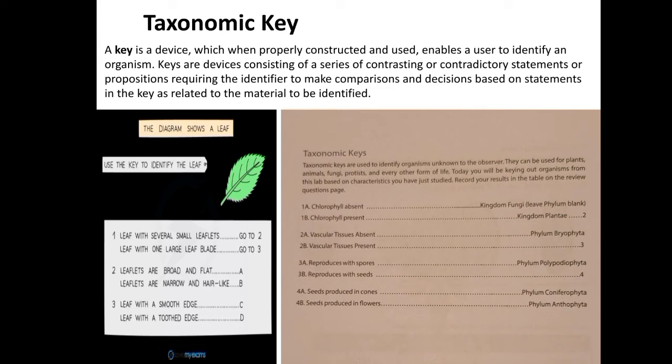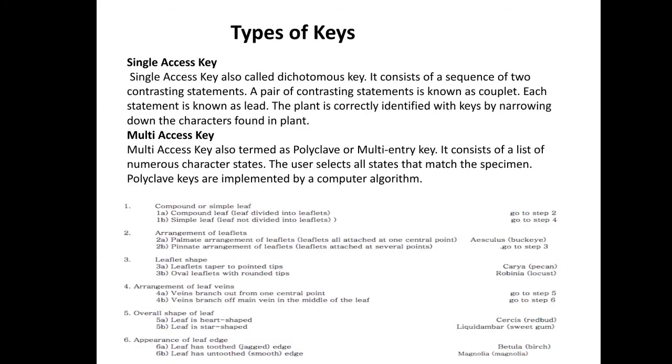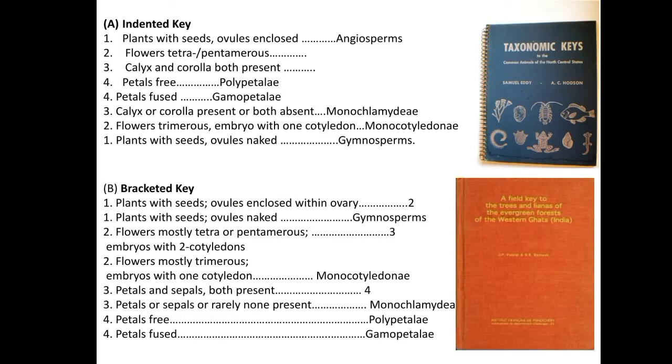And a key can be classified into a single access key or multi access key. The single access key is also known as the dichotomous key, and the multi-access key is known as the polyclave key. This single access key is further divided into two principles, a bracketed key and indented key. And the punch card key may operate as a multi-access key. Let us now learn more about the different kinds of keys. Now the first one you will come to know here is the indented key. It is also known as the yoked key.